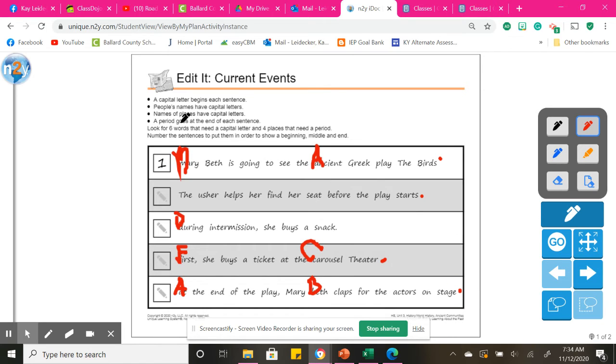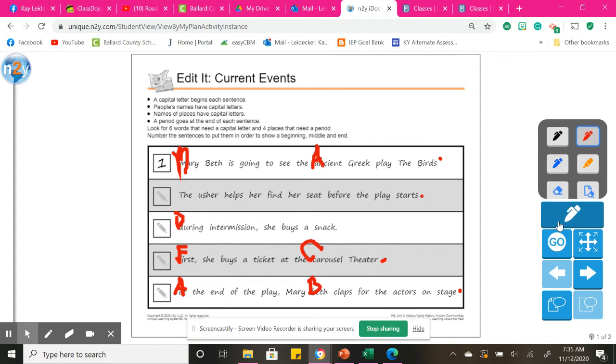So let's see, 6 words that need a capital letter. 1, 2, 3, 4, 5, 6, 7. Okay, I have 7 because I capitalized ancient Greek, and I believe that needs to be capitalized as well, but that's just me. So there's 7. And 4 places we need a period. 1, 2, 3, 4. Yes, we got them all.